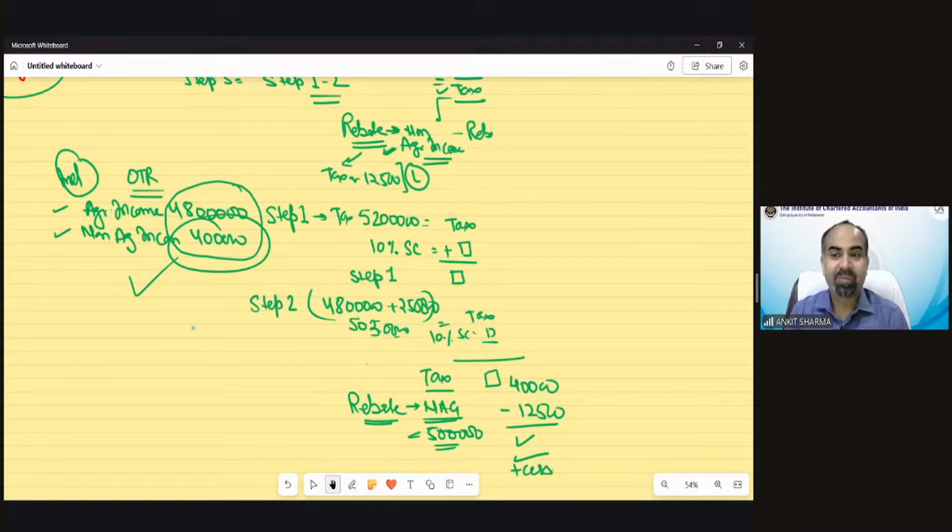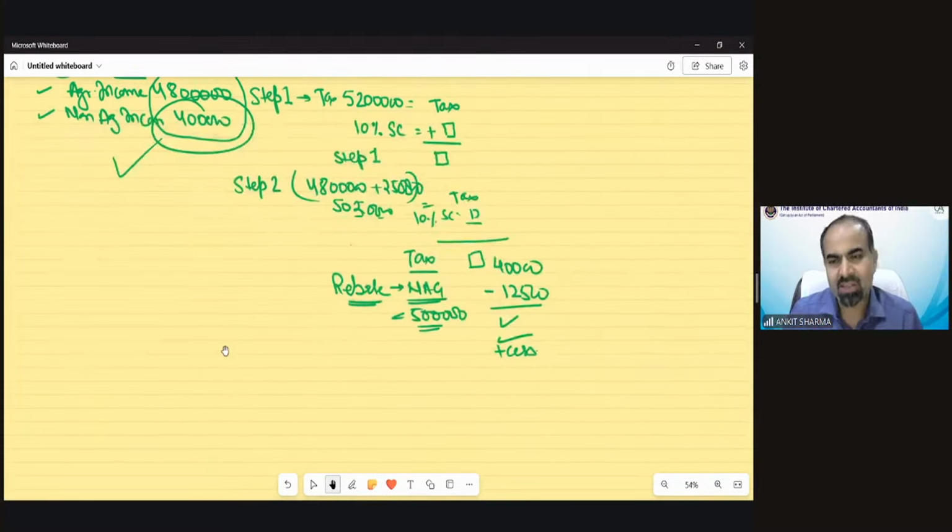So you can see in this case of integration, surcharge is applicable for calculation of tax in the same question, and rebate has also been provided because rebate depends upon non-agricultural income. And surcharge is applicable because in step number 1 and 2, we calculate tax assuming that income is normal income, and because it exceeds 50 lakh, surcharge needs to be applied. Understood?